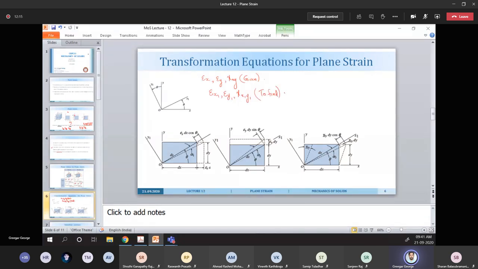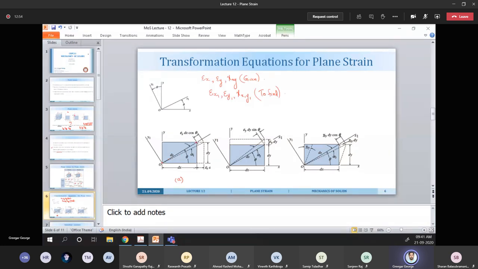So what will be epsilon x1 here? Epsilon x1 is nothing but the strain developed along the x1 direction. So consider this figure, figure A. Here there is a small rectangular element with width dx and height dy, and the hypotenuse, from one corner to the other, is given by ds.